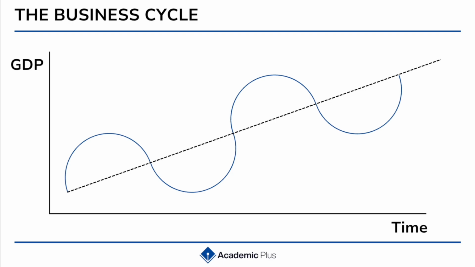Now, when we see GDP is growing, it means that the economy is growing, but we've got different phases. Starting off, we have the boom phase. This is the period of rapid economic growth. We've got high demand, rising profits for companies, low levels of unemployment. Businesses expand, but now inflation may be starting to increase. Wage pressures may be beginning to increase. And what that could therefore lead to is a recession. Now, a recession is when we have 2 consecutive quarters of negative GDP growth.